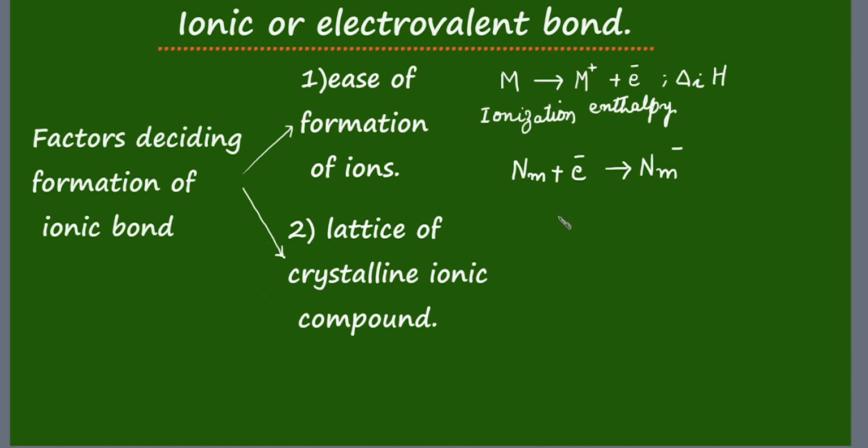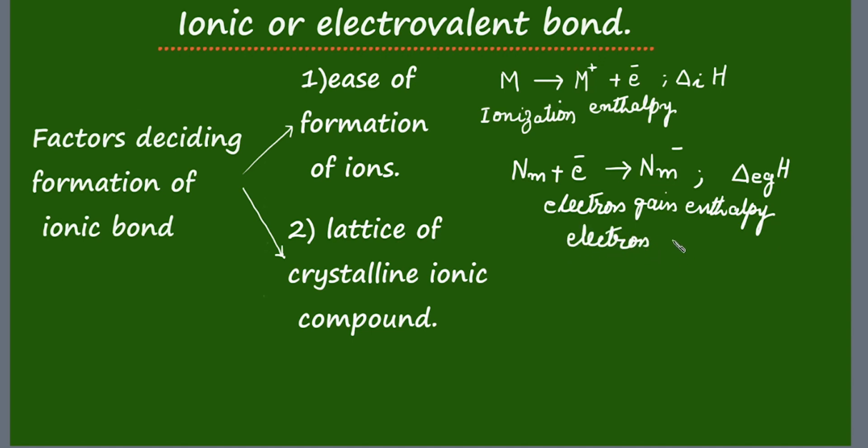So that energy is represented as delta electron gain enthalpy. Electron gain represented as Eg. This electron gain enthalpy is otherwise called electron affinity. Affinity means attachment, that is liking. Non-metals like to have more electrons.